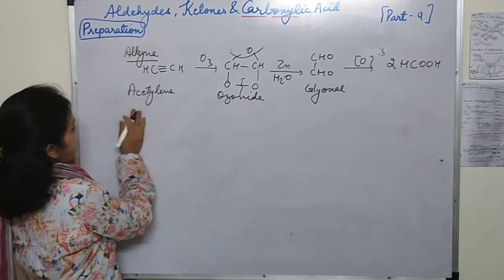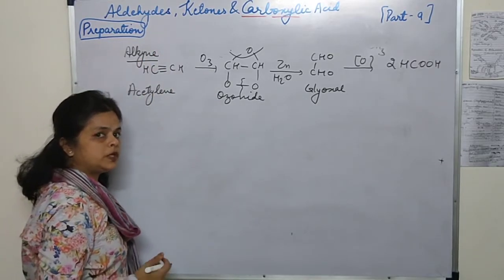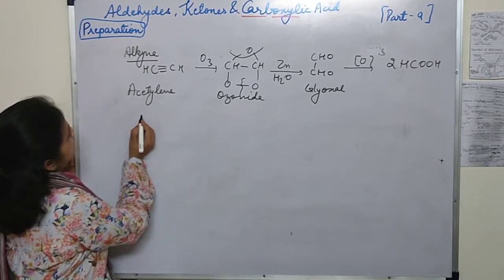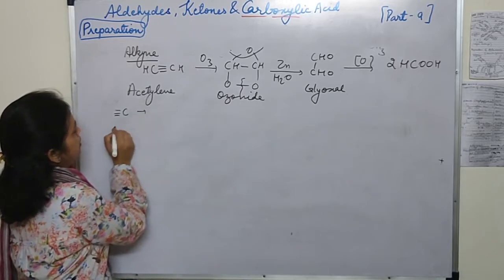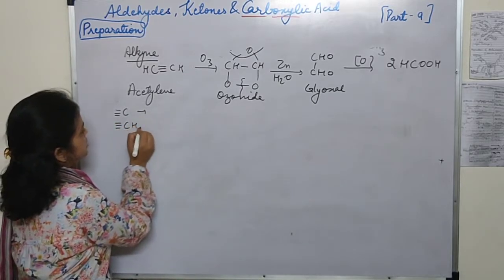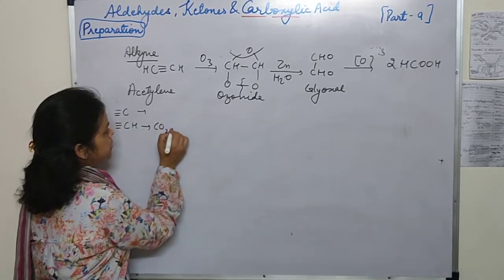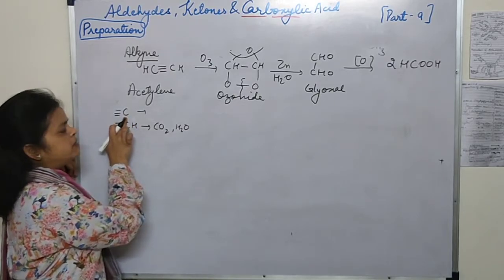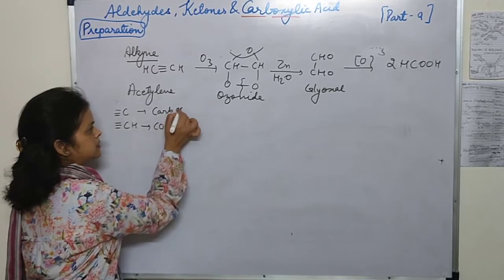The other method by which you can convert alkynes into carboxylic acid was with hot alkaline KMnO4. Now students, I told you, if we are having a triple bond with C, or a triple bond with CH, if it is a terminal alkyne, then it forms CO2 and H2O, and if it is this type of group attached there, then it will form carboxylic acid.